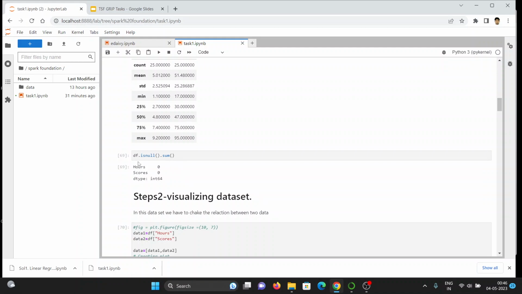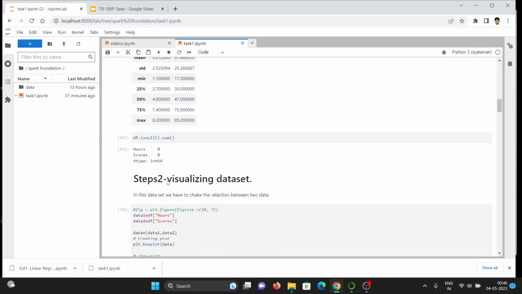Again, we can use df.isnull().sum() to calculate the null values. If any null value is present, it will be shown, but in this case there is no null value. The null values for hours and score are both 0.